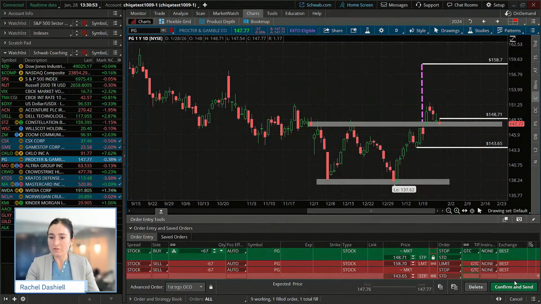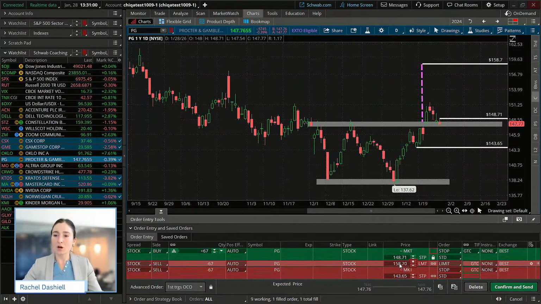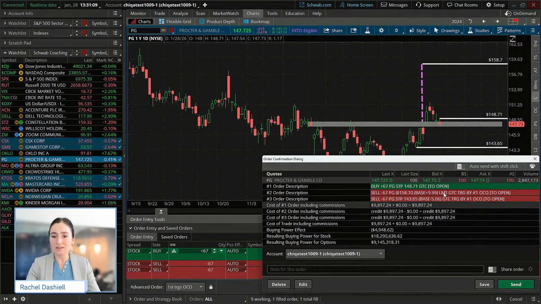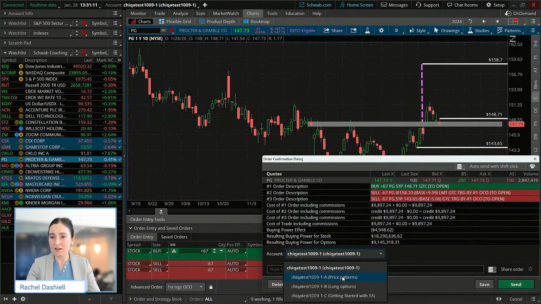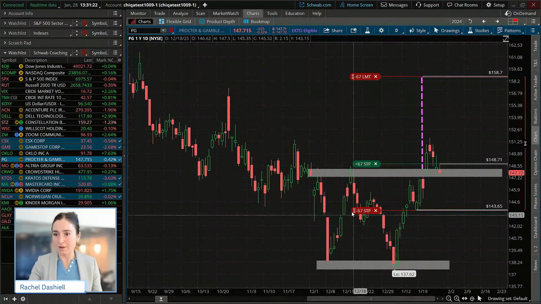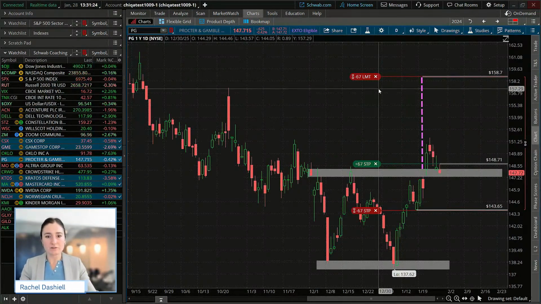Now I'm going to hit confirm and send here on this one. Again, that's 10 points to the upside for our possible reward, 5 points to the downside. That is a 2-to-1 reward to risk there in this scenario. We're going to place this in our price patterns class there. Everything looks okay to me. We are just double checking this order on the downside, and we're going to hit send there. Okay. We have one trade in.